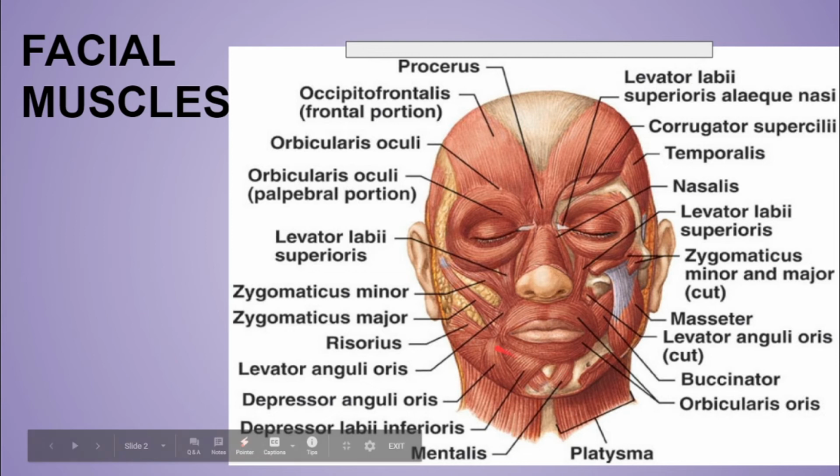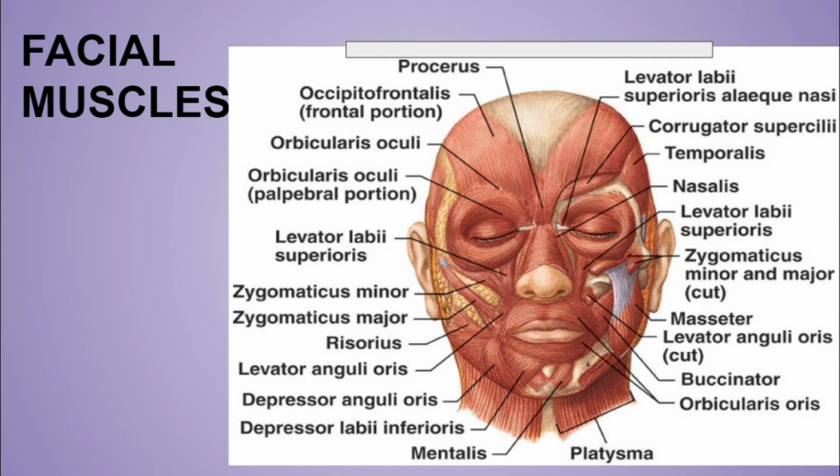As you can see over here, the mentalis is present on the chin. So it will elevate and protrude the lower lip as it wrinkles the skin of the chin. It mainly wrinkles the skin of the chin, and by means of that, it elevates and protrudes the lower lip. Now the risorius retracts the angle of the mouth.